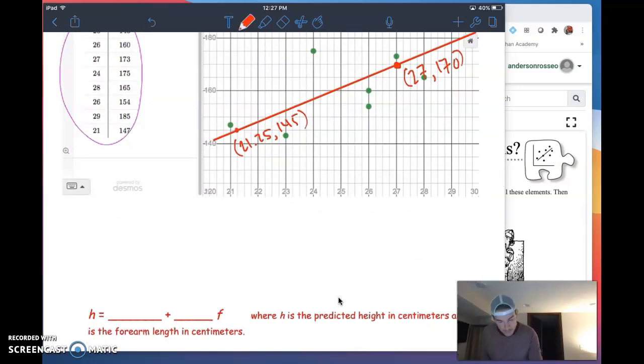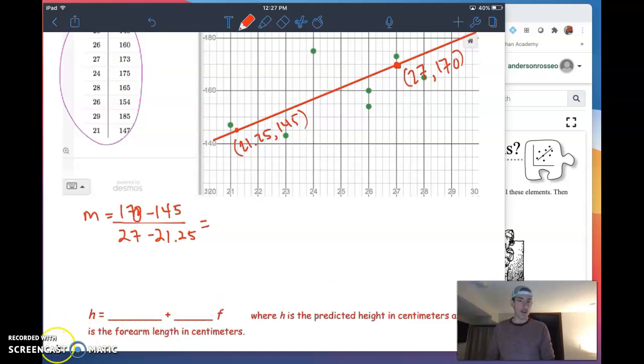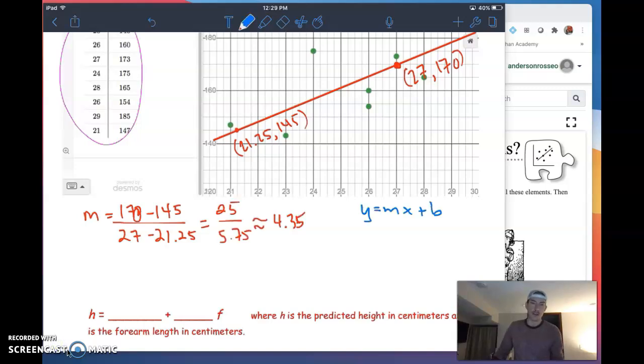First thing I've got to do is find the slope. The slope is going to be y2 minus y1 over x2 minus x1. Now, I'm going to pause this video, and you're going to pause your video, and you're going to work it out. And we're going to come back together in just a second, and we're going to check it. All right, you can see how I did there. I went ahead and did the subtraction up top, got 25. The subtraction on the bottom, got 5.75, and I divided, I got about 4.35. So that's going to be my slope.